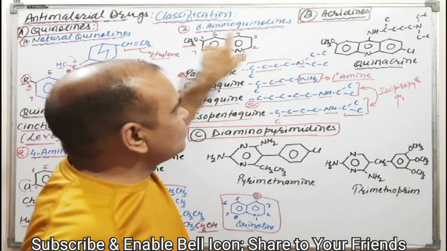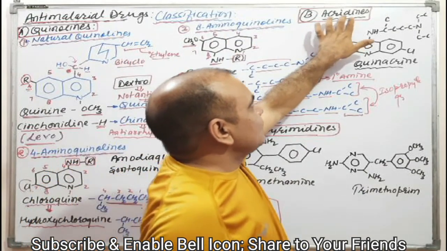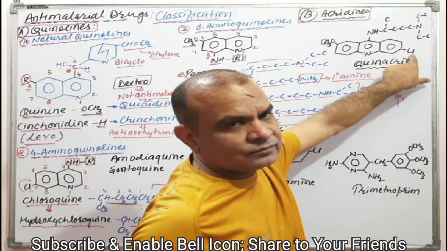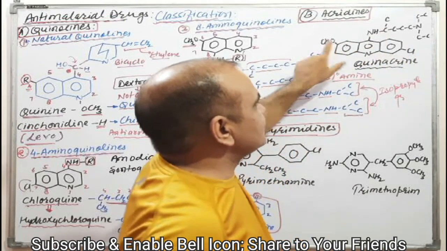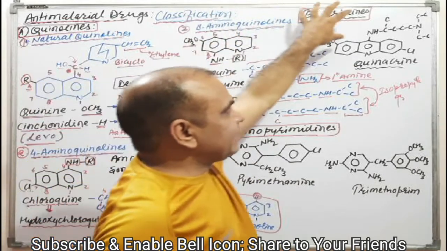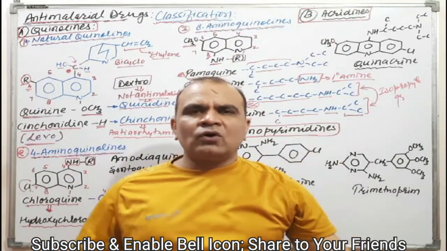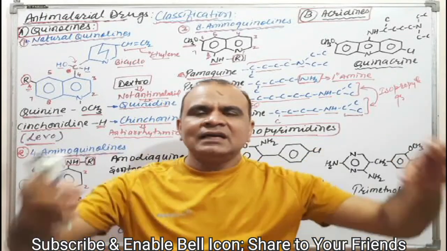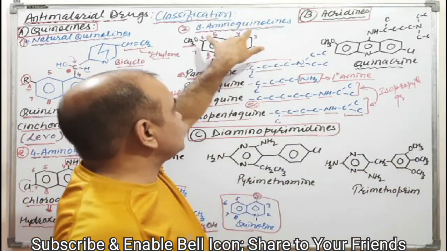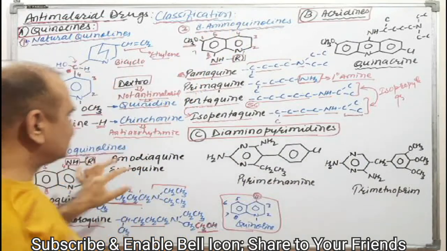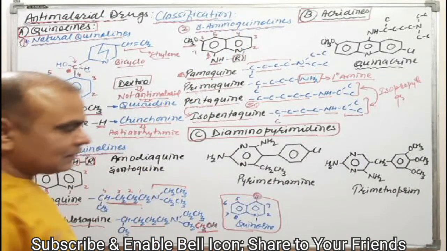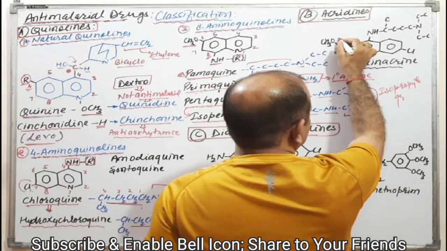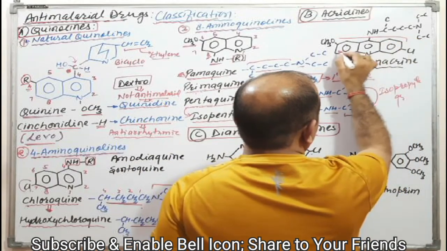Okay, now we will see in acridine. Here acridine has a chlorine group and a methoxy group, means acridines have both structures, 8-aminoquinolines as well as 4-aminoquinolines. The basic nucleus is the acridine ring system.